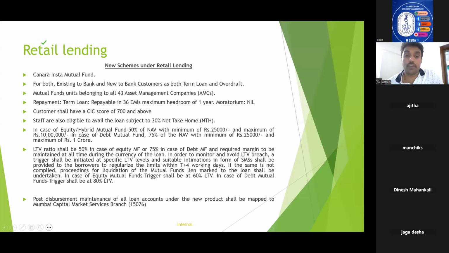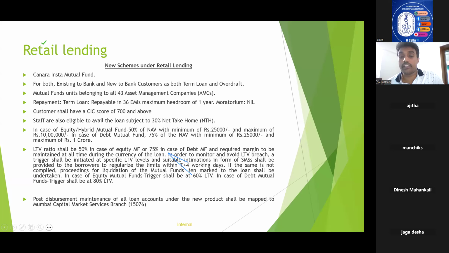If the same is not complied with, proceedings for liquidation of the mutual funds lien marked to the loan shall be undertaken. In case of equity mutual funds, the trigger shall be at 60 percentage LTV. In case of debt mutual funds, it shall be at 80 percentage. This also you need to understand.